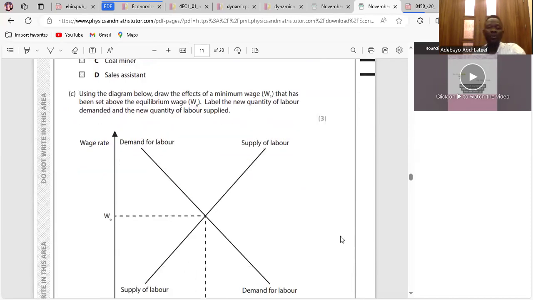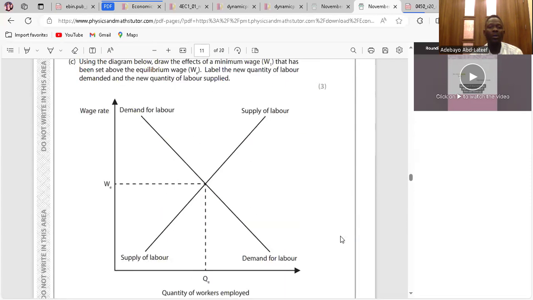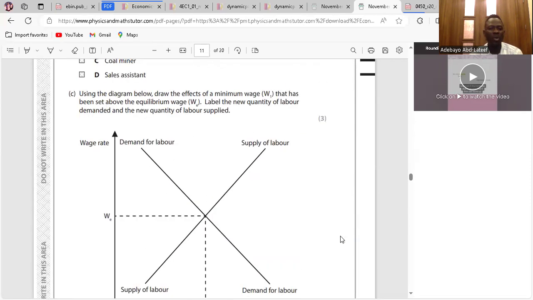Using the diagram below, what will happen if minimum wage is set above the equilibrium wage rate?